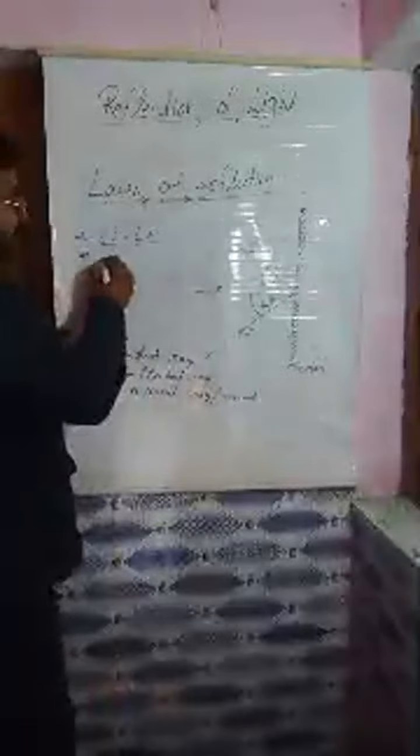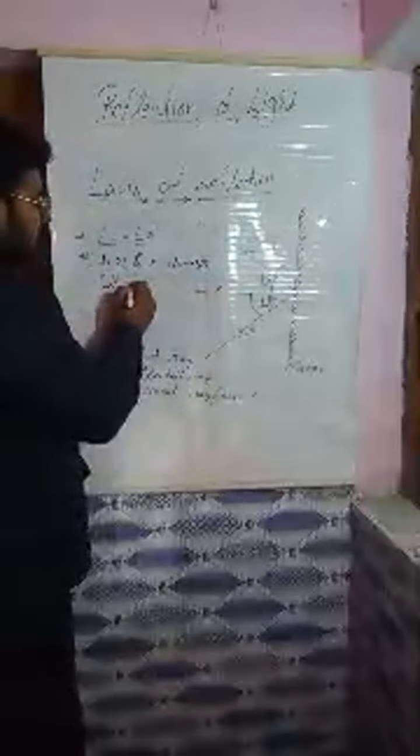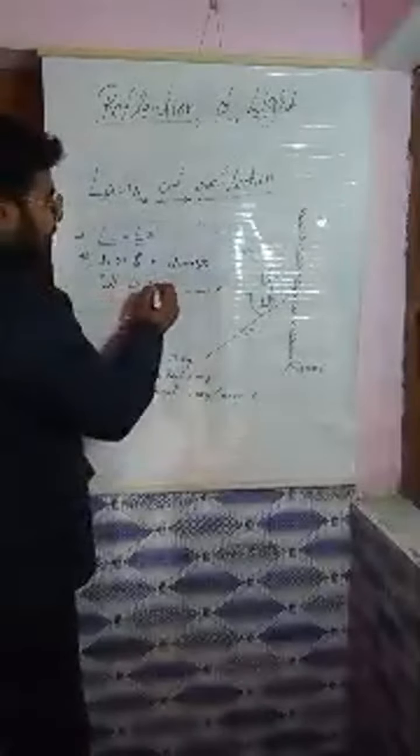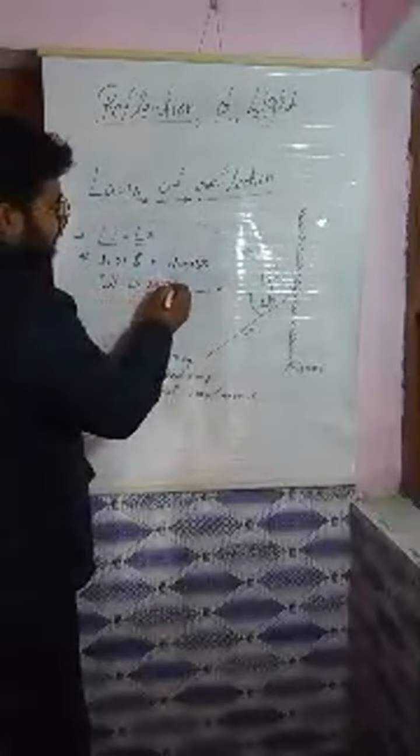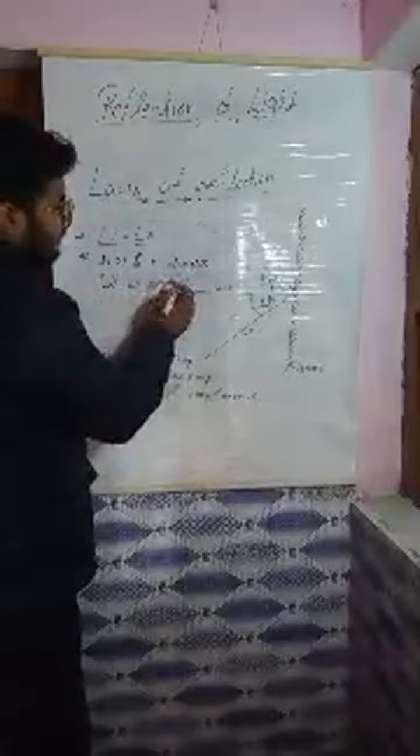Second thing, what is the second law of reflection? The second law of reflection is that I, R and N always fall on the same plane.